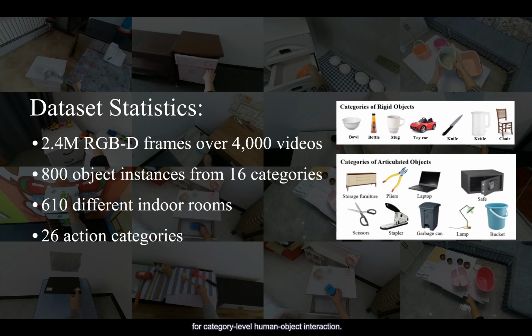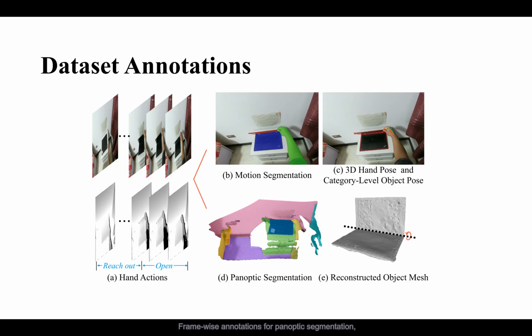category-level human-object interaction. HOI4D consists of 2.4M RGBD egocentric video frames over 4,000 sequences collected by 4 participants interacting with 800 different object instances from 16 categories over 610 different indoor rooms. Frame-wise annotations for panoptic segmentation, motion segmentation, 3D hand pose, category-level object pose and hand action have also been provided, together with reconstructed object meshes and scene point clouds.